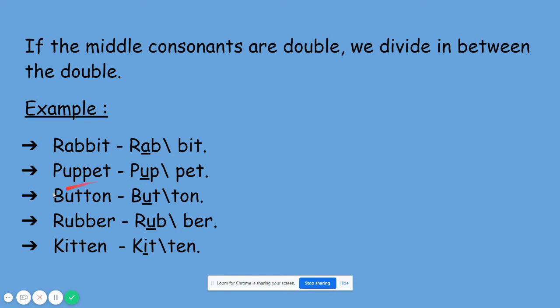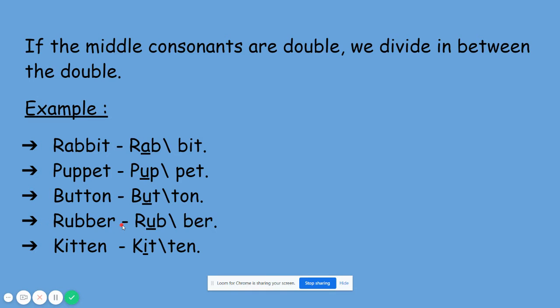Yes. Next is button. So here again the vowel sounds are U and O. So again we are having a double consonant. So what are the consonant letters? Yes, T. So here when I say button, we are having double T in the word. So we need to divide it in between. Yes, so here it has been divided as but-ton.